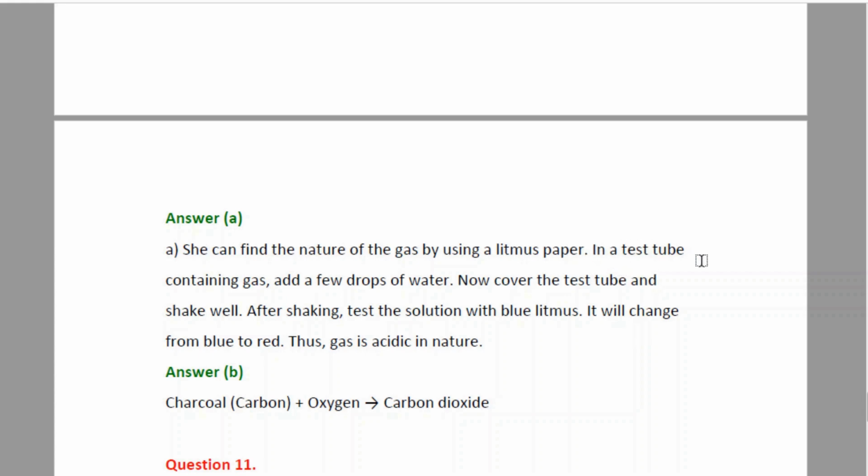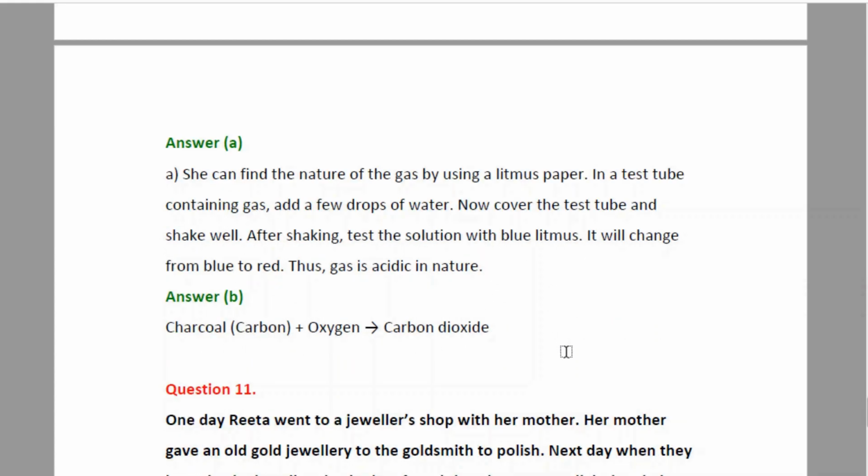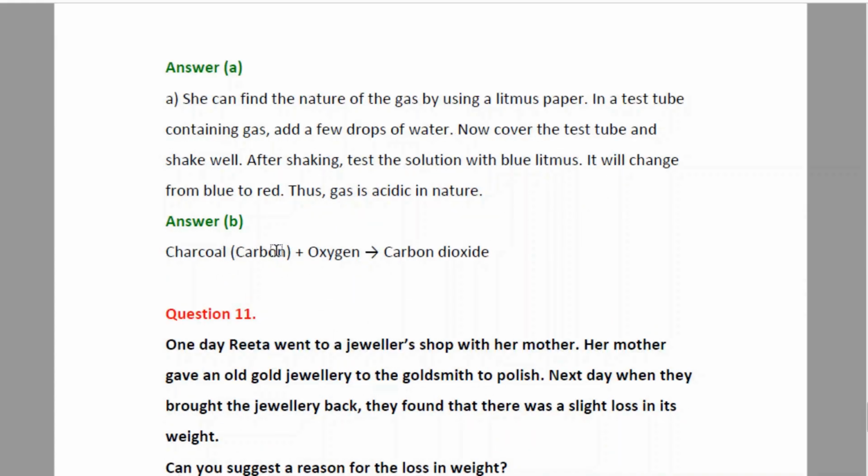In this case, in a test tube containing the gas, we add a few drops of water, cover the test tube and shake them well, and after shaking, test the solution with blue litmus. It will change from blue to red. This will show that the gas is acidic in nature. Write the word equation for it. Charcoal, which is a carbon compound, when it reacts with oxygen as it is burning in air, gives carbon dioxide gas, which is acidic in nature.